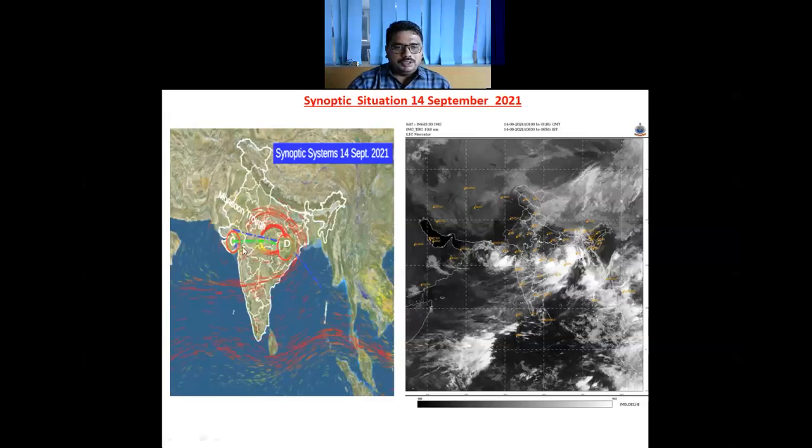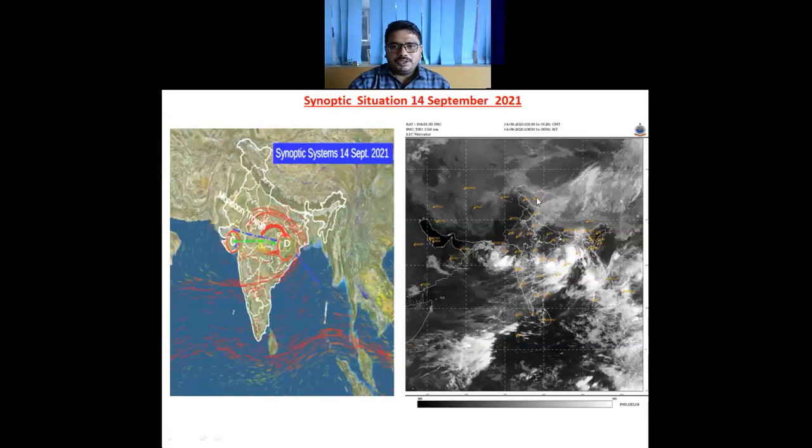And this green line also shows that there is a trough between the cyclonic circulation over South Gujarat region and neighborhood and the cyclonic circulation associated with the depression over North Chhattisgarh and adjoining areas of Interior Odisha, in the level between 1.5 and 5.8 kilometer above mean sea level. So these are the main synoptic systems. These will lead our weather over different parts of the country, and we will discuss in detail in later slides.